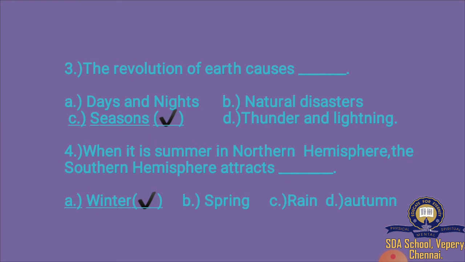The revolution of earth causes dash. Option A days and nights, option B natural disasters, option C seasons, option D thunder and lightning. The correct answer is seasons. The revolution of earth causes seasons. When it is summer in the northern hemisphere, the southern hemisphere has winter. The correct answer is winter.